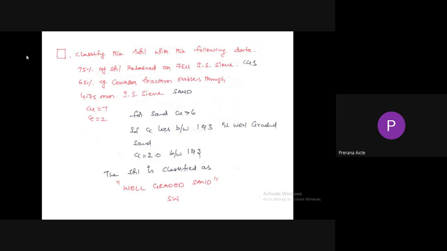So Cu value equal to 7, Cc value is equal to 2. For sand, Cu should be greater than 6 and Cc lies in between 1 and 3. So soil is classified as well graded sand. Cc value lies between 1 and 3 and Cu value is greater than 6. Hence it is classified as well graded sand.